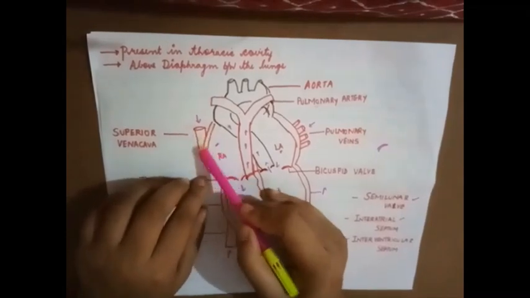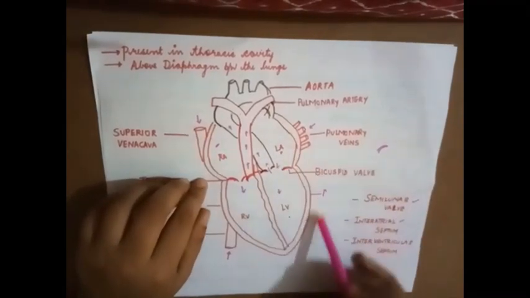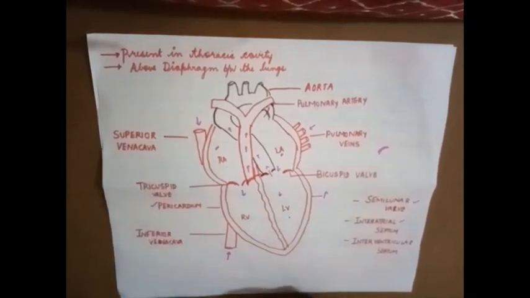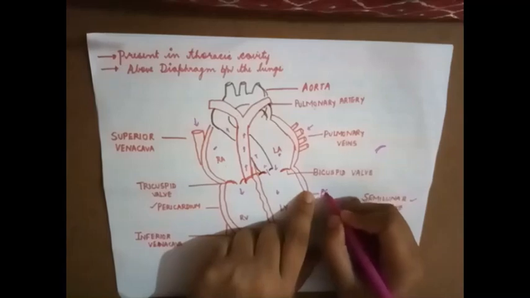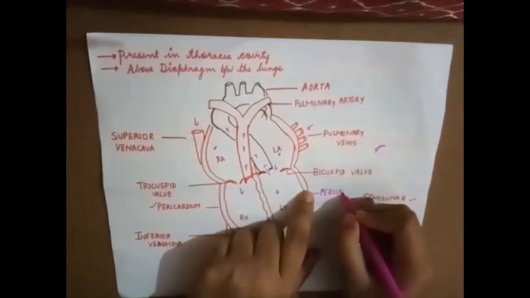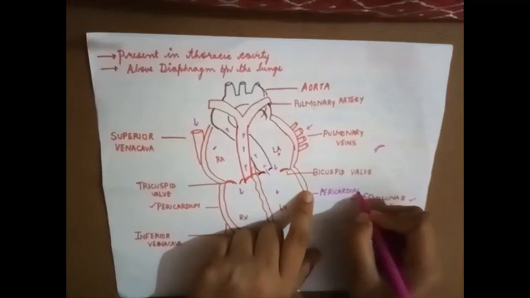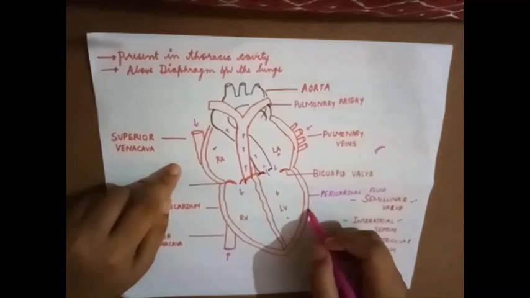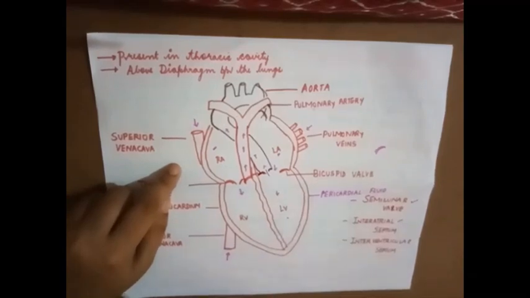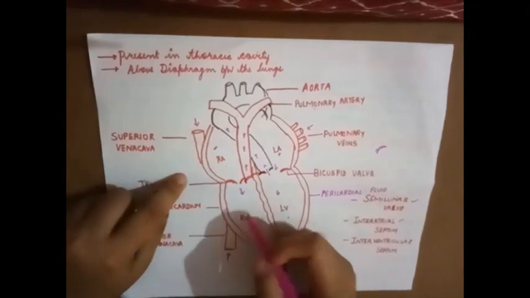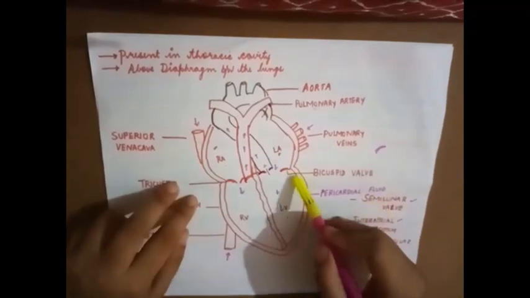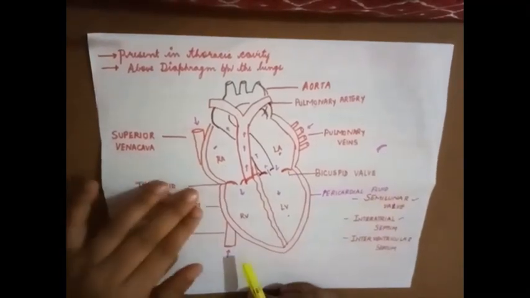Now, the heart is covered by a double layer structure known as pericardium. In between the pericardium layers, you find the presence of pericardial fluid. What is the function of this fluid? It prevents friction between these two layers as well as acts like a shock absorber. One more point, pericardial fluid keeps the surface moist.